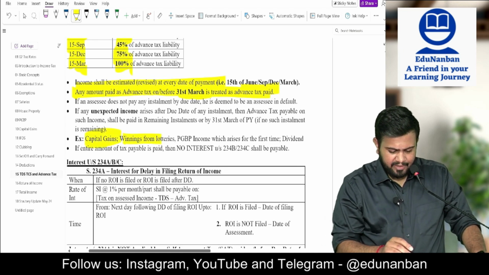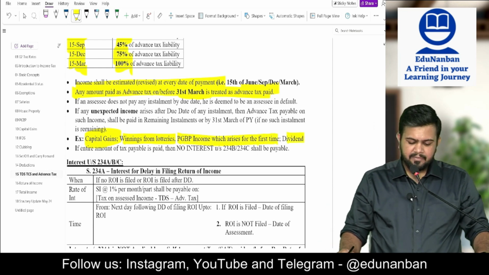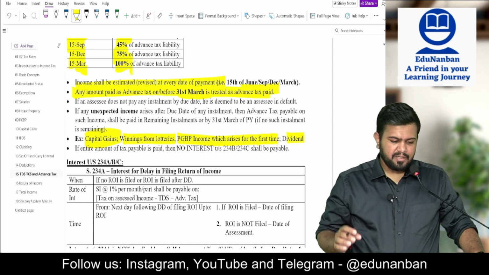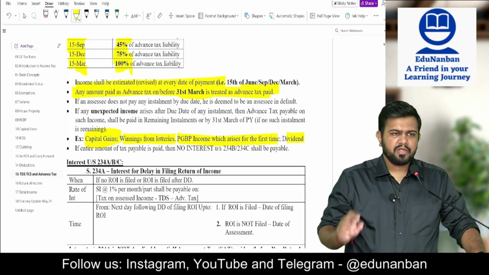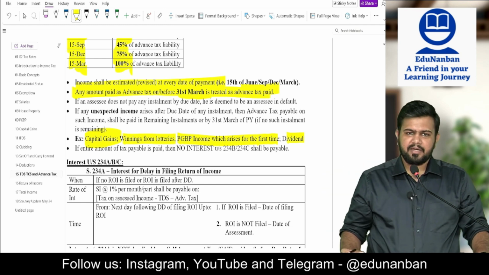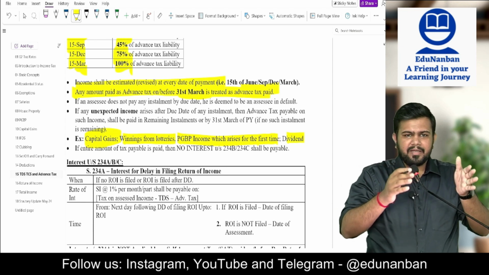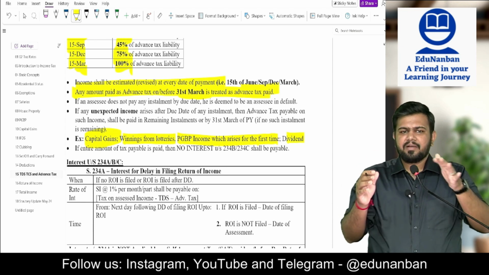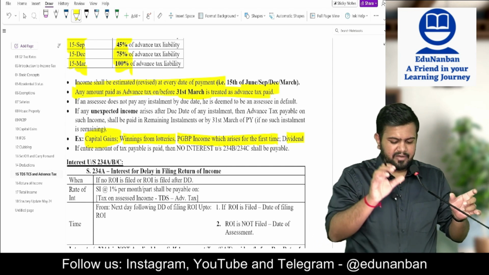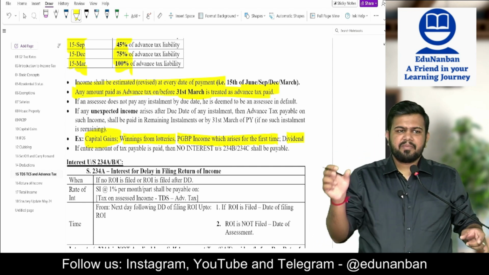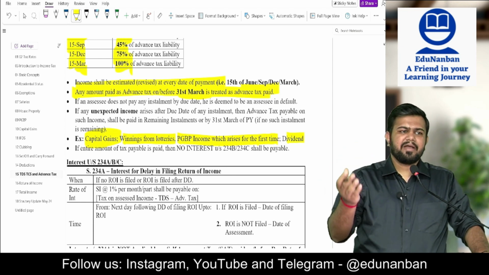Capital gain, winning from lottery, PGBP income first time and dividend income. These 4 types of incomes are called unexpected income. If unexpected income is coming, then even if you pay the advance tax for that income after the income has come, it is totally okay, no problem. For these 4 incomes, you can pay the advance tax even after you have gotten the income.